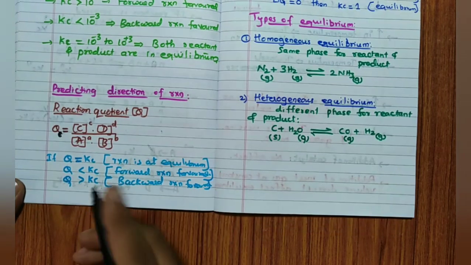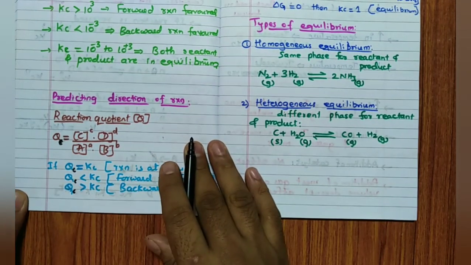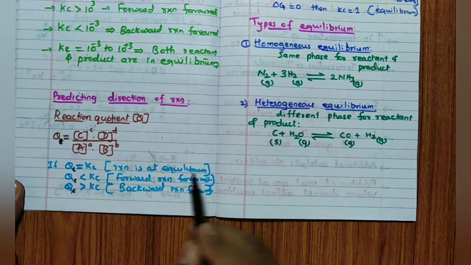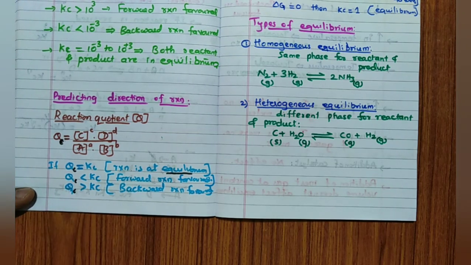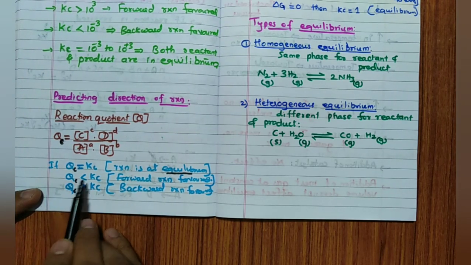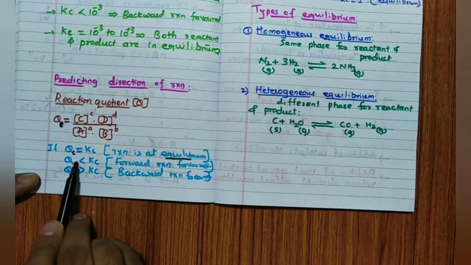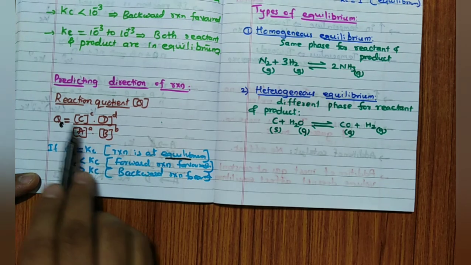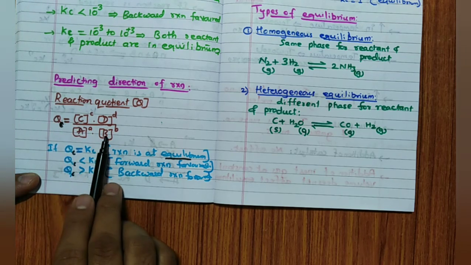See, if Qc is equal to Kc, the meaning is that the reaction is at equilibrium. Very easy. But Qc less than Kc, what is the meaning? I will tell you how to identify, so listen carefully. Qc less than Kc. See, Qc less means product less, reactant more, correct? Product less, reactant more.